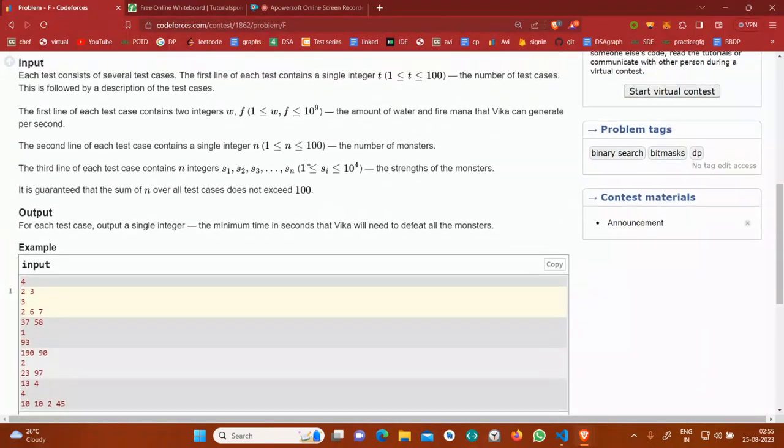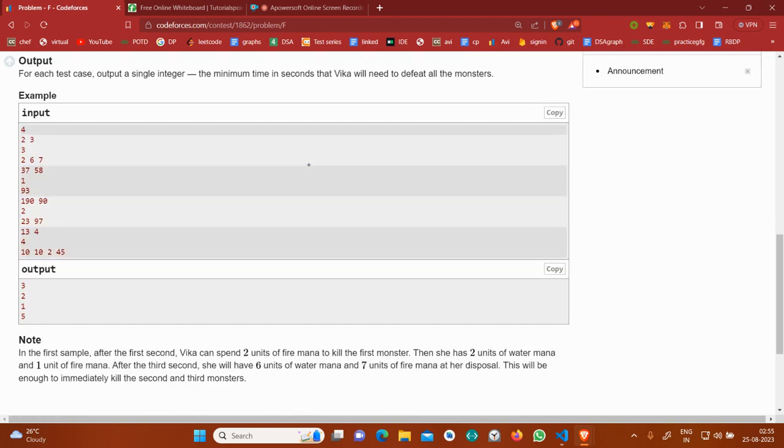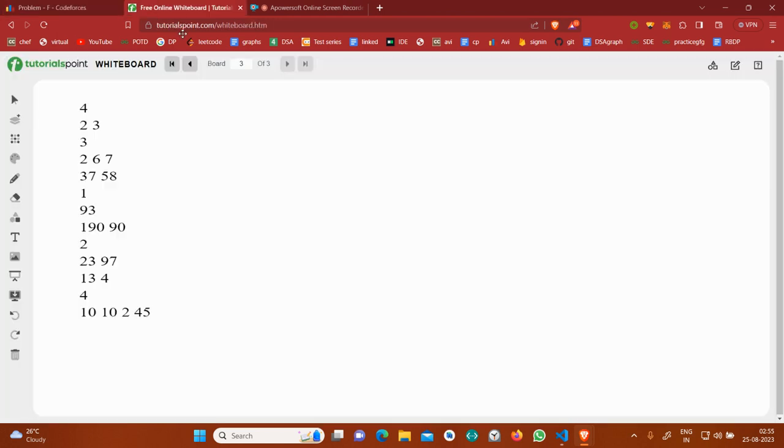We have been given W, F, and then N. W and F are the amounts of water and fire mana that Vaika can generate per second. N is the number of monsters, and then we have been given the strength of each monster. We have to output the minimum number of seconds that Vaika will need to defeat all the monsters. Let's discuss the test cases, then you will be clearer on the solution.